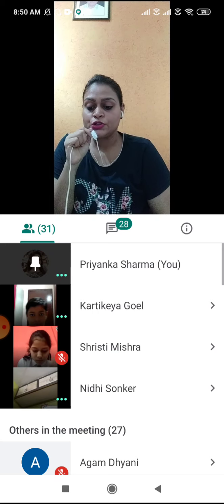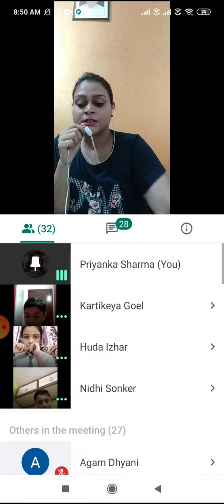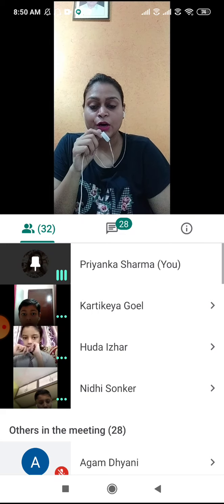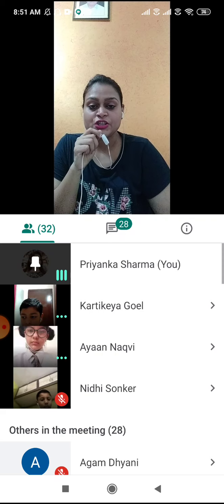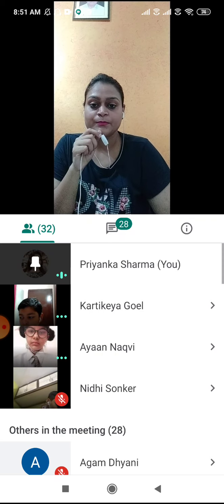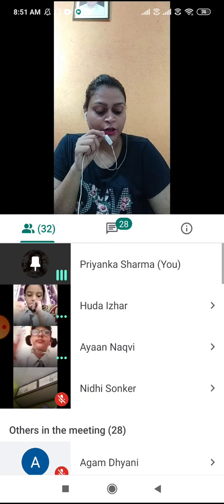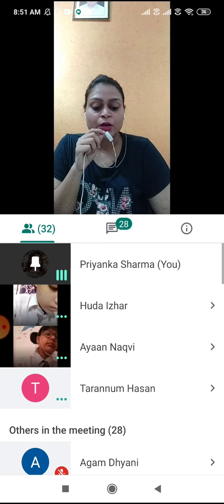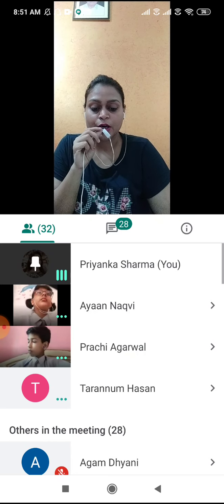Got it? So now in copies, what you have to do, first you are going to put the heading pronouns on a fresh page. Then you will write the definition which is given on page number 41, yellow box. Put a tick mark there. You're going to write the definition, page number 41. It says pronouns that stand for a person or a thing are called personal pronouns.